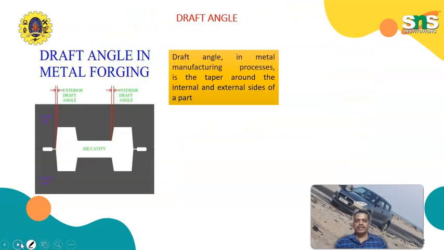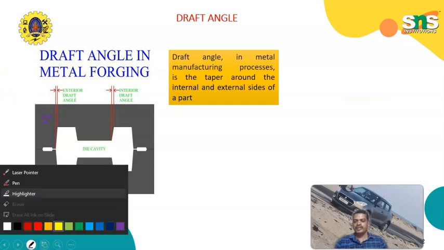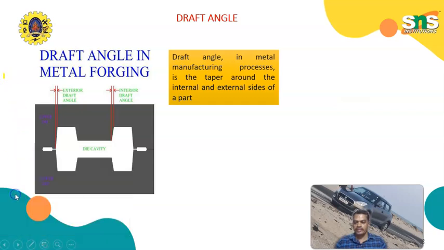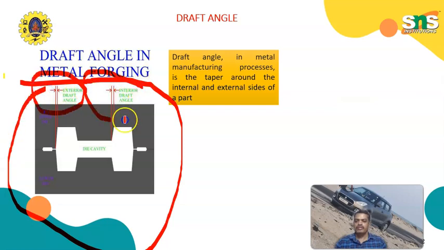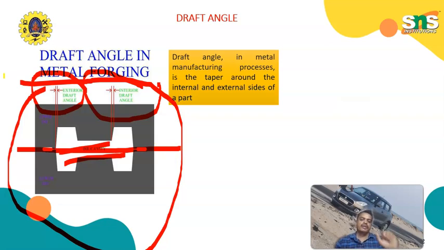Next one is draft angles. These are examples of draft angles. Identified in these pictures: the exterior draft angles and interior draft angles. This area is the die cavity. This is the parting line. The purpose is to facilitate easy removal of the forged part from the die.